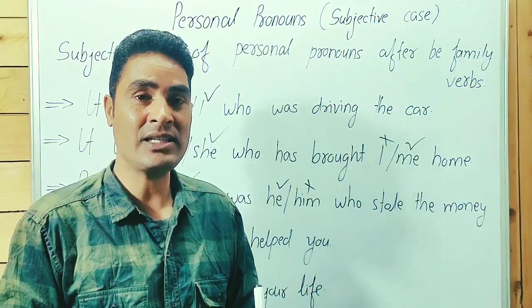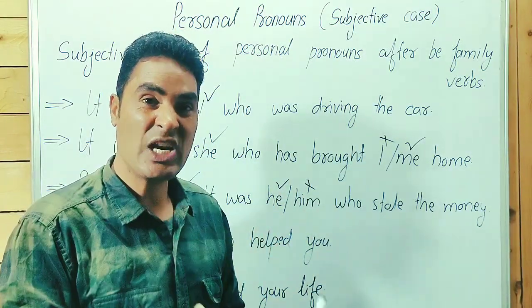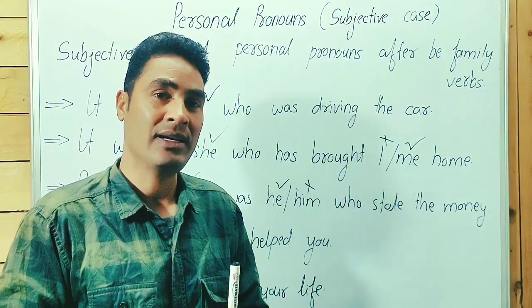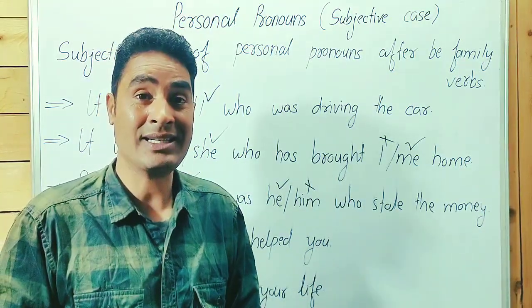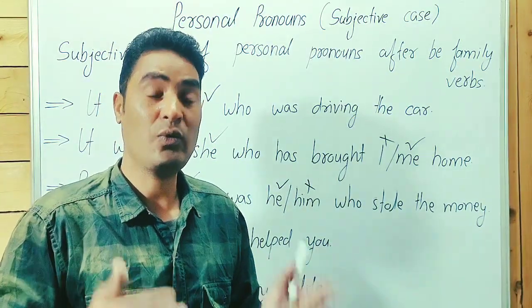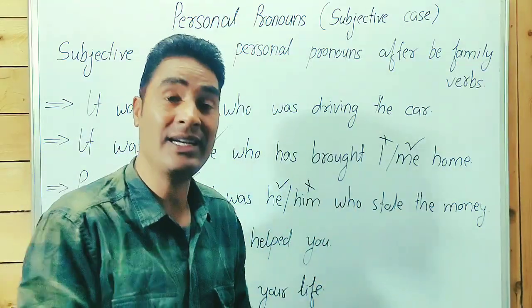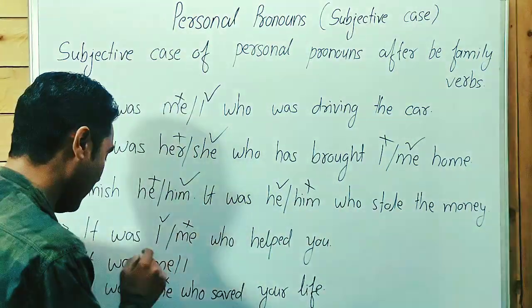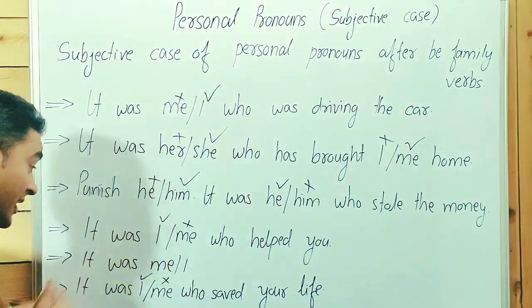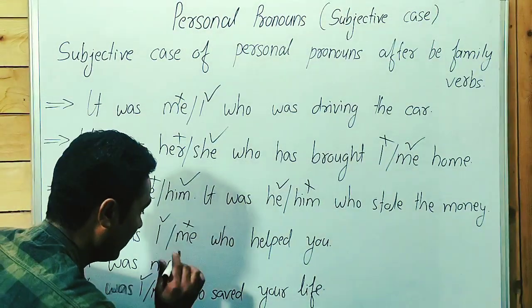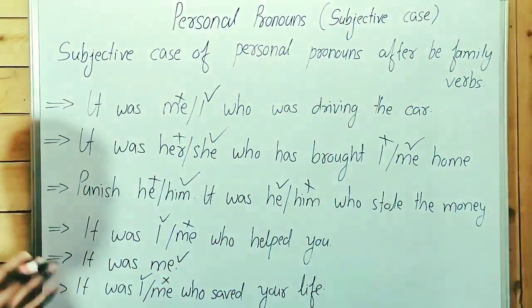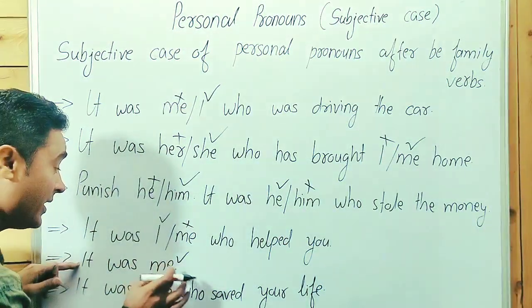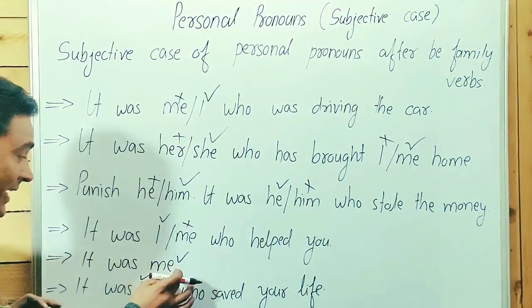You will find it everywhere. Life is very long and we are not going to give examinations every time. We read newspapers, articles, books, and you will find it was me. Majority of writers say that it was me is correct when we finish the sentence.